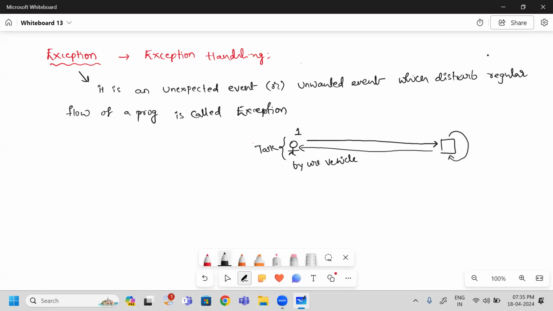Second day also, you go to the college, attend all the classes and come back home. And third day, you have an exam. On that day, you start your journey from your home, and after traveling half of the distance, your bike is punctured.